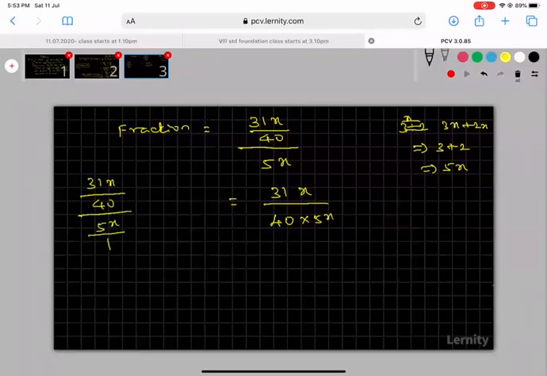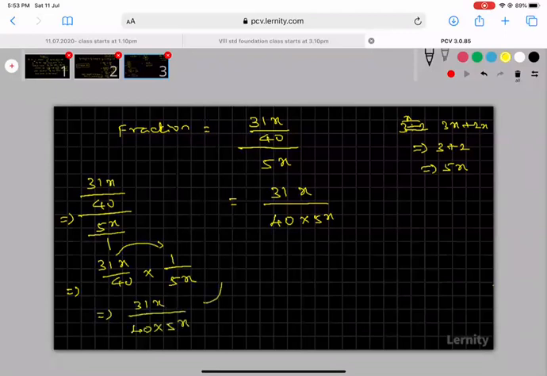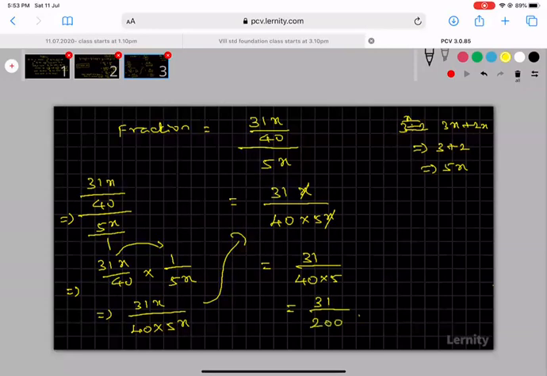So the reciprocal of this means 31x by 40 into 1 by 5x. So I am getting 31 into 1 means 31x divided by 40 into 5x. Here the x cancels. So I am getting 31 divided by 40 into 5, which is 31 divided by 200. This is my answer. The fraction is 31 by 200. So this is our answer.